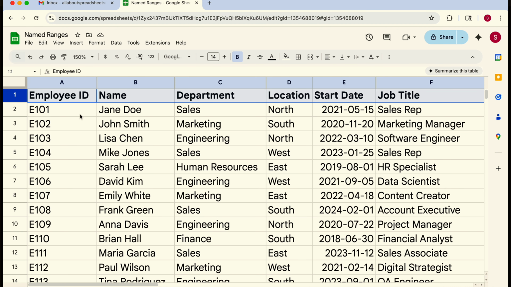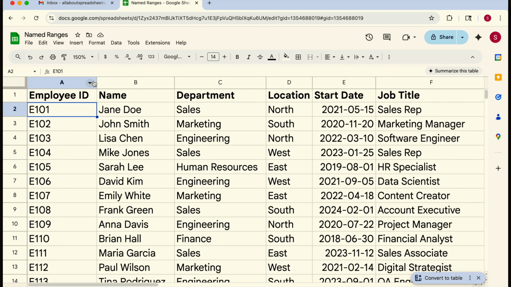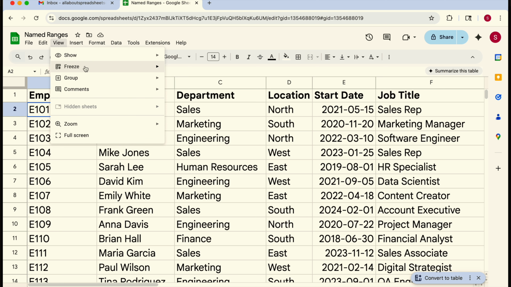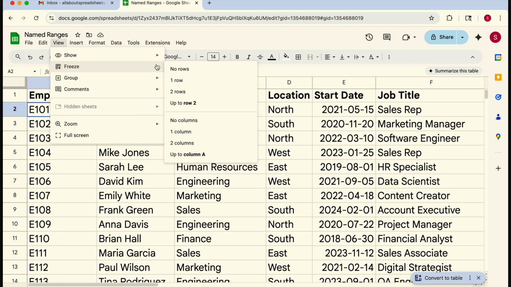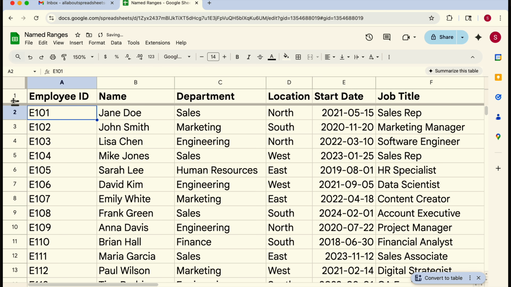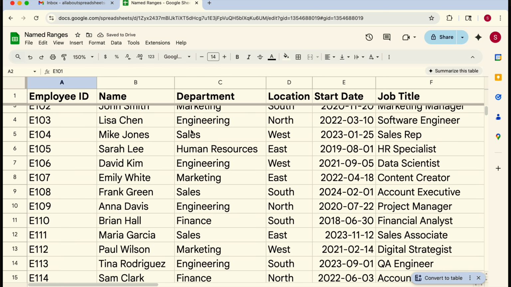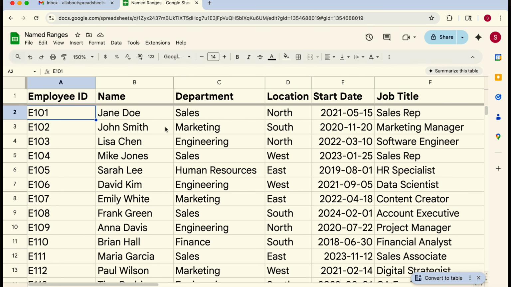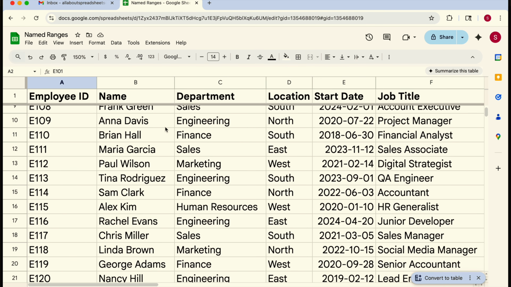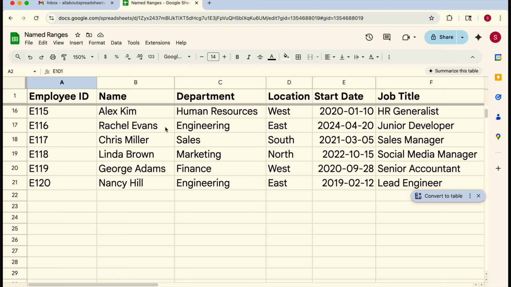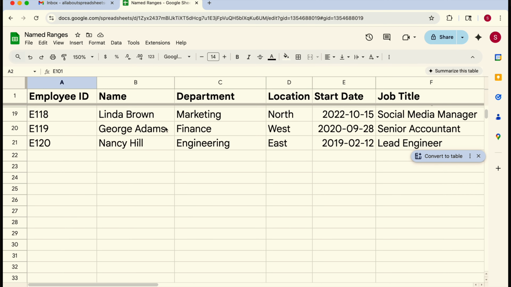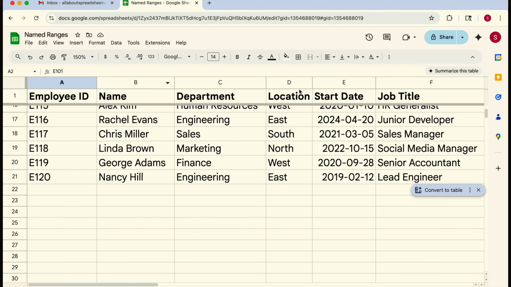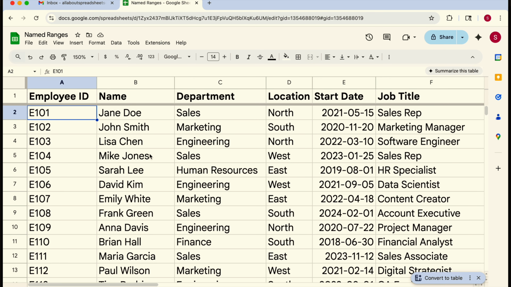So what I would have to do is come to View, Freeze, and freeze one row, okay? So once I've done that, you see that there is this gray line here, so you can see that the row is frozen. So now whenever I scroll, the first row is frozen, it doesn't move. So I can see and I can clearly understand what data I'm looking at.